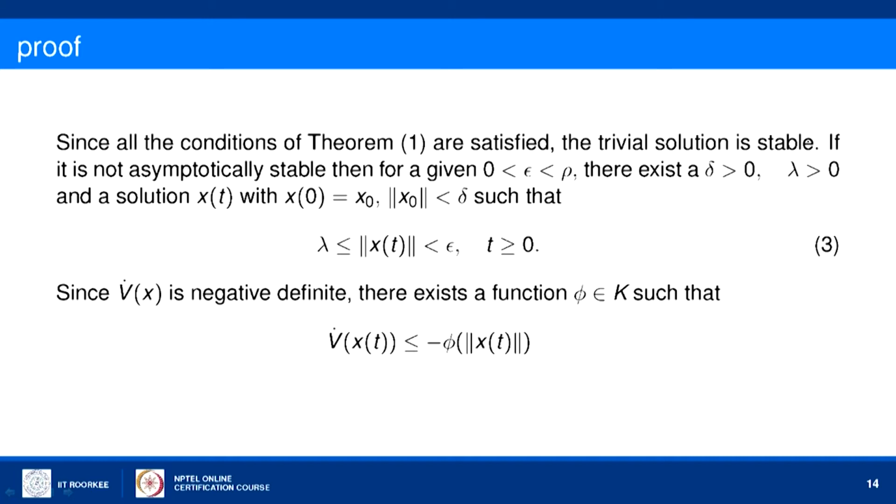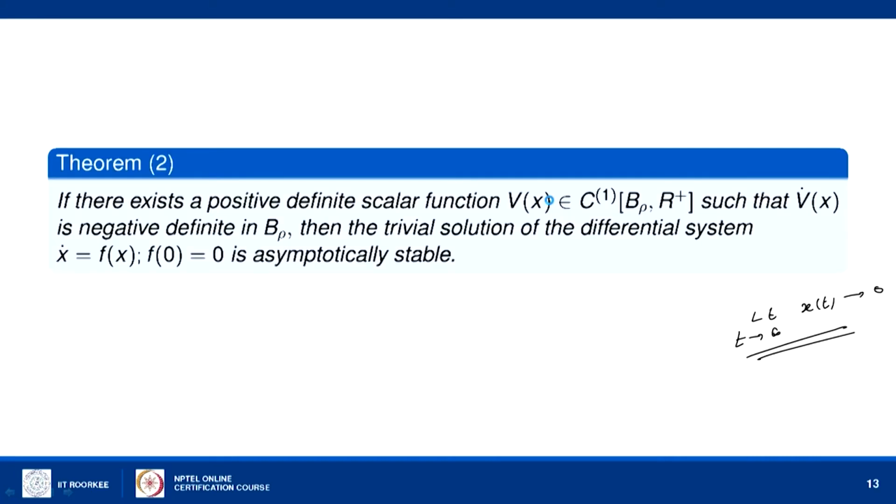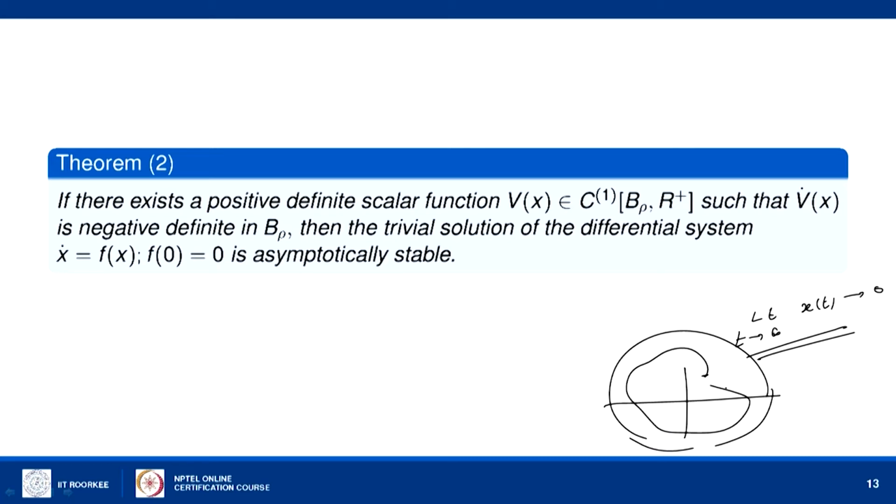If it is not asymptotically stable, then the limit as t tending to infinity of x(t) will not tend to 0. In other words, the solution will be bounded, because it is stable. Starting from an initial condition, the solution will be bounded, but it will not reach the origin as t tends to infinity.